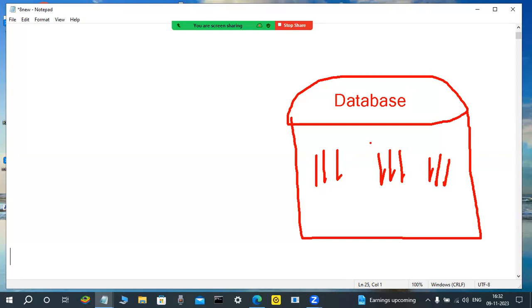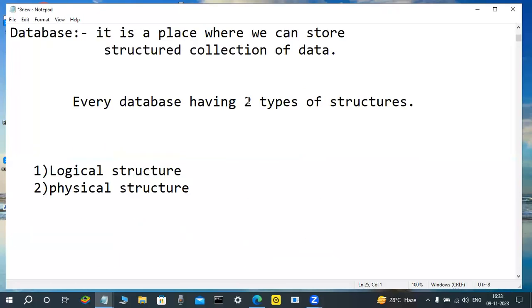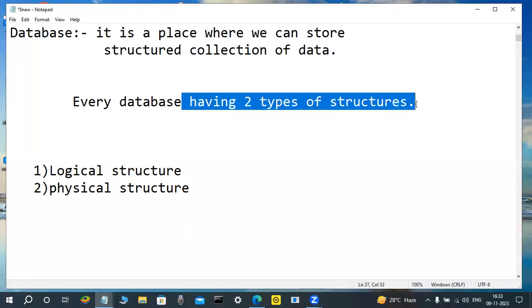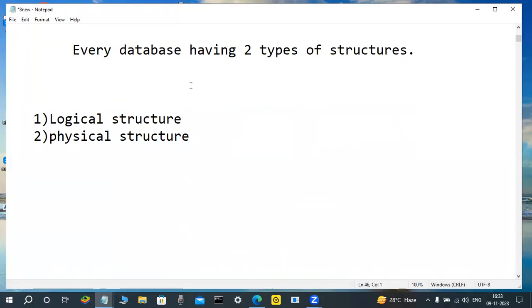But unfortunately, this database has two types of structures everywhere in the world. In a database, whether you install SQL Server, MySQL, DB2 or anything else, two types of database structures are there. Suppose in future you also install Oracle, two types of structures are there. One is the logical structure, another one is the physical structure. Observe here. Every database has two types of structures.